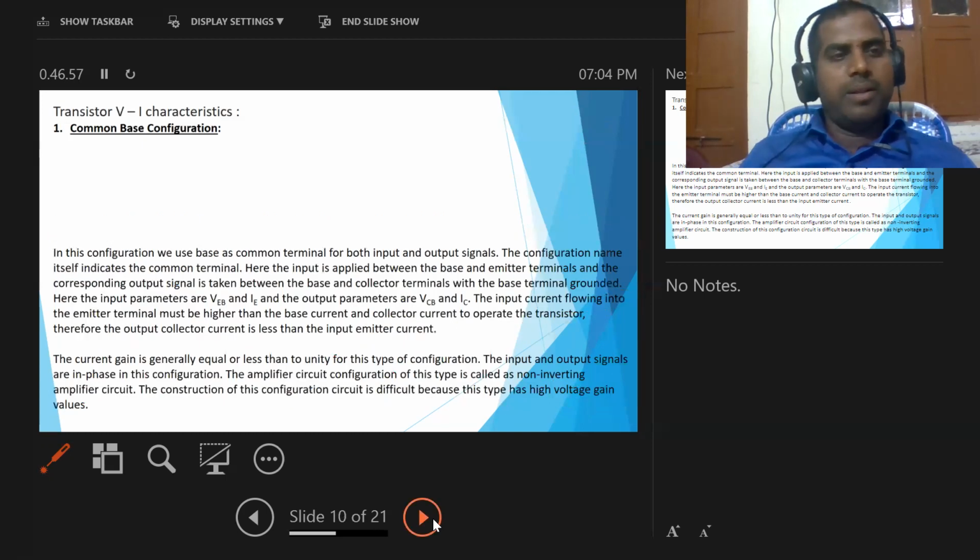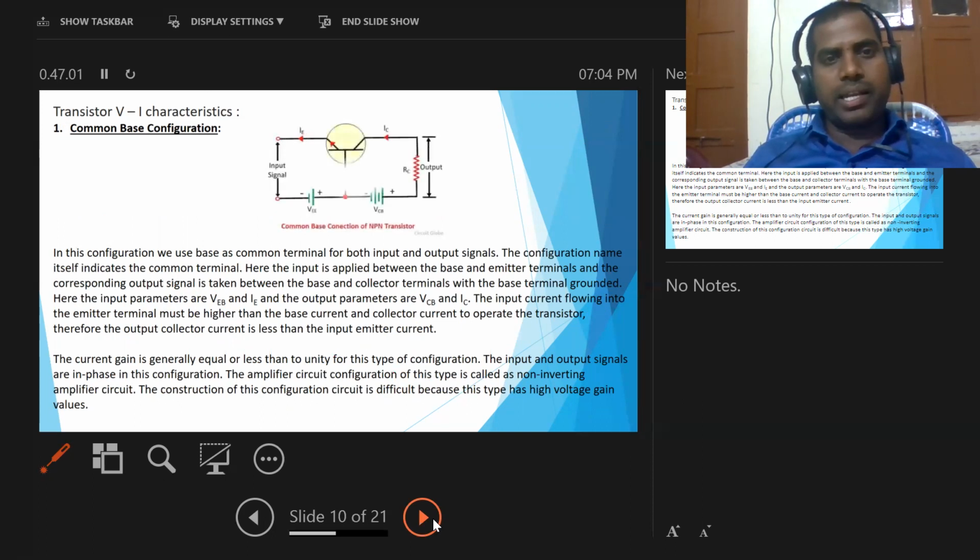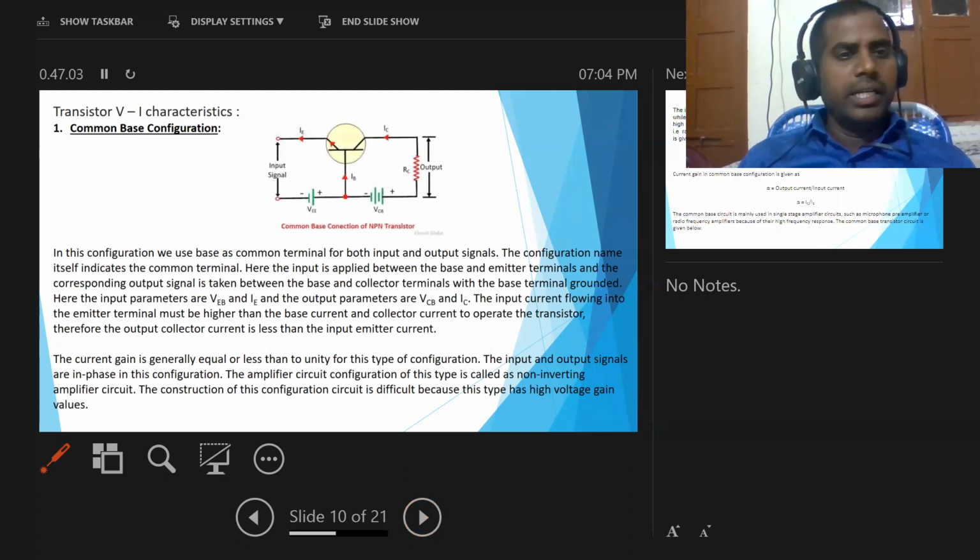First of all, common base configuration. Here in this configuration we use the base as a common terminal for both input and output signals. This is the circuit diagram for common base configuration.